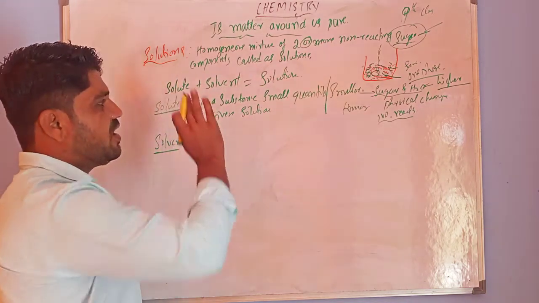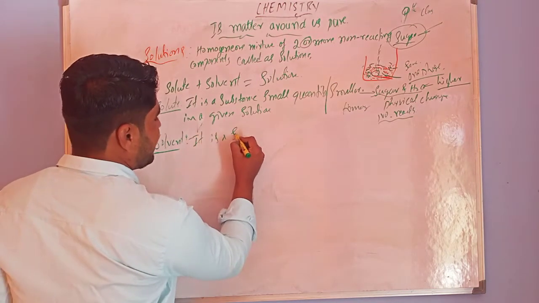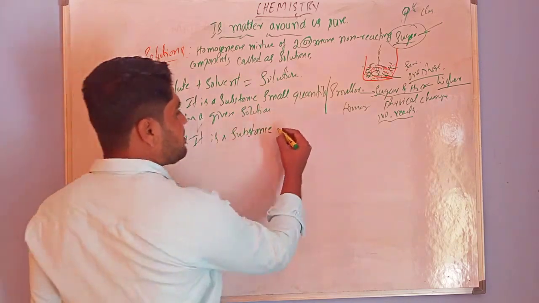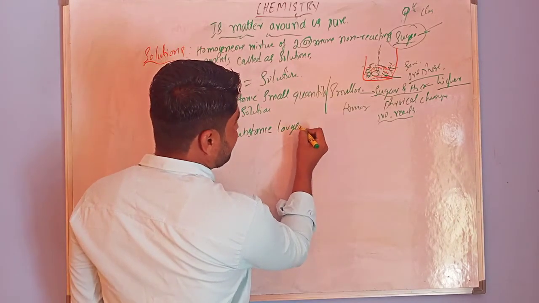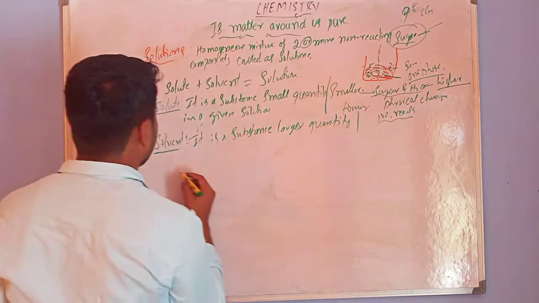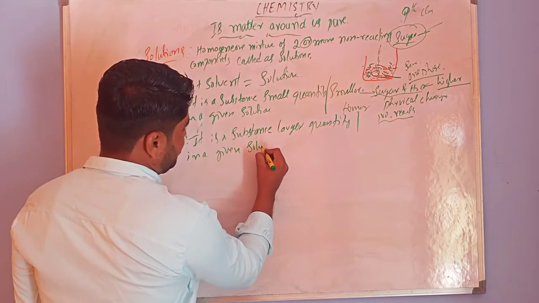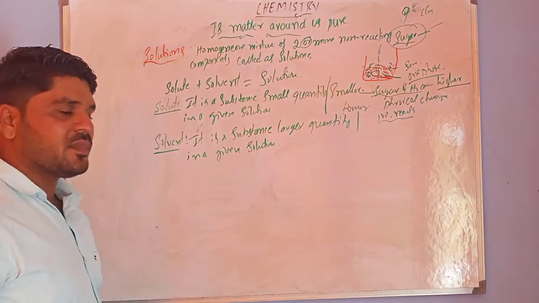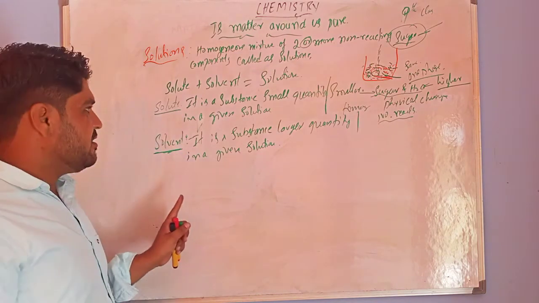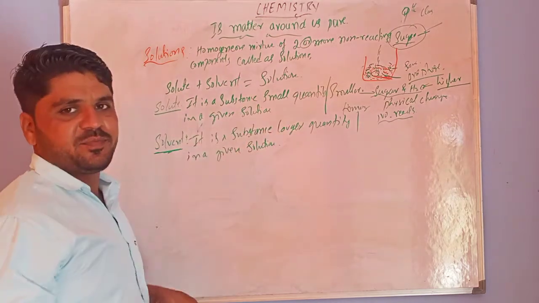And also the solvent, quite opposite to the solute. It is the substance in larger quantity in a given solution. Or simply, a solvent is a component that can dissolve the other component in it.